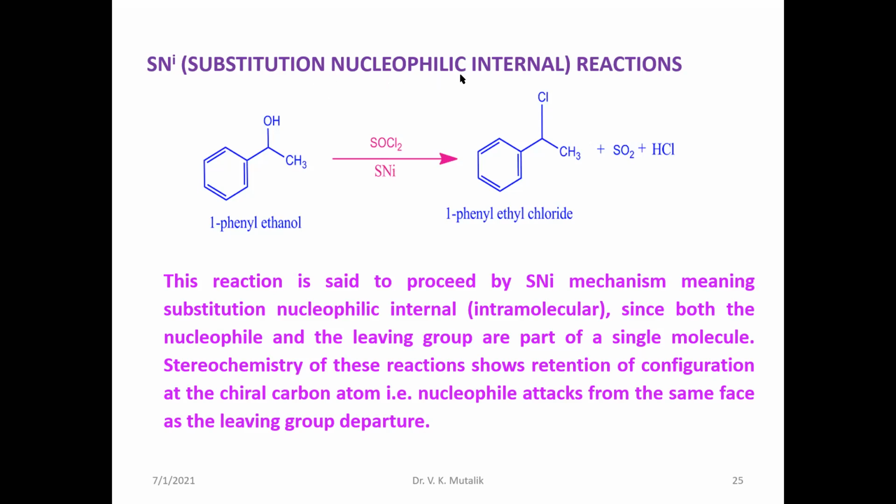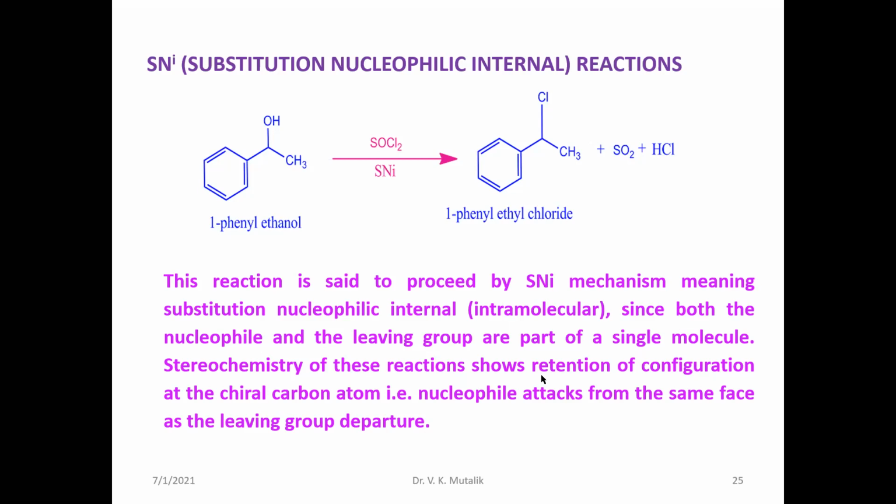Substitution nucleophilic internal: within the same molecule, the OH gets replaced by a chlorine atom through reaction with thionyl chloride. This reaction proceeds by a mechanism called SNi, since both the nucleophile and the leaving group are part of a single molecule. The leaving group is SO2, and the nucleophile is the chlorine atom. Both are part of the same SOCl2 molecule.